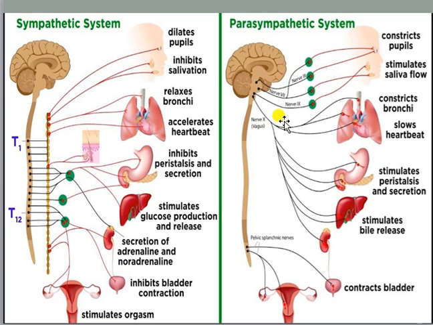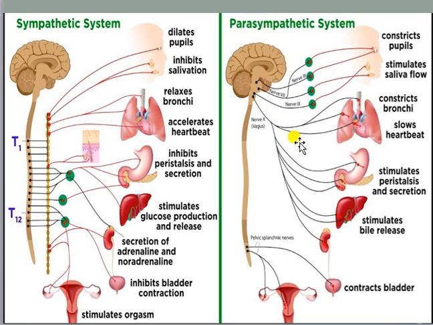And another system is there, the parasympathetic nervous system. This is the kind of nervous system which helps our body return to the normal condition from that emergency condition, because after getting over the emergency condition, obviously we have to return to our normal condition. Each and every body system, the respiratory process, everything has to come to a normal condition. So for that case, obviously the parasympathetic nervous system is supporting our body.